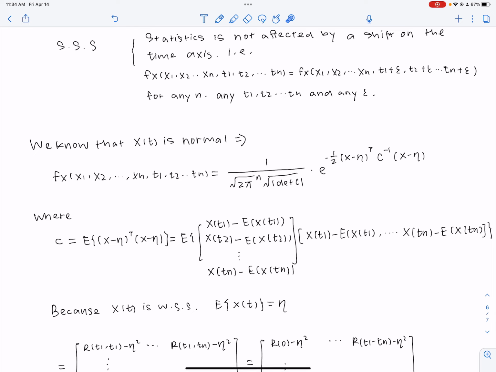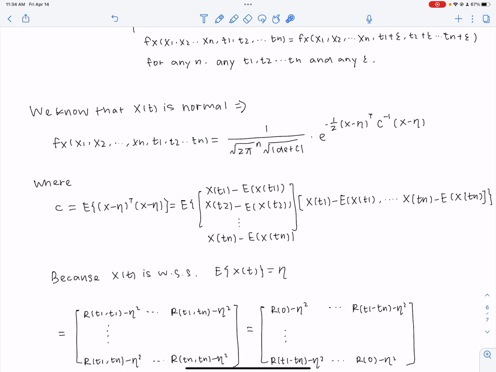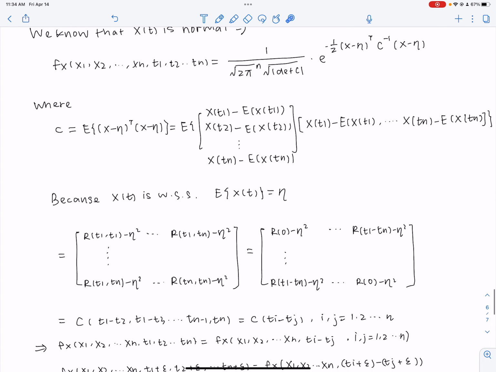So the expectation of X minus its mean squared, basically. So X is a vector, right? And then if we expand this expression, we have this. And then to just expand this matrix, we get this result. So each line, it would be like C, right? C of t1, t1, C of t1, t2, all the way to C of t1, tn.